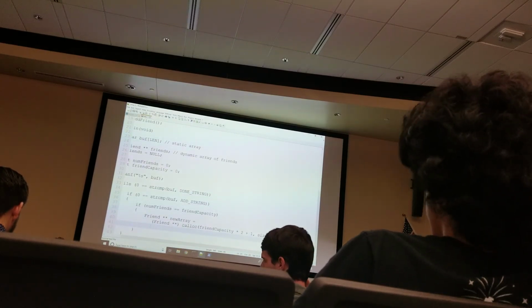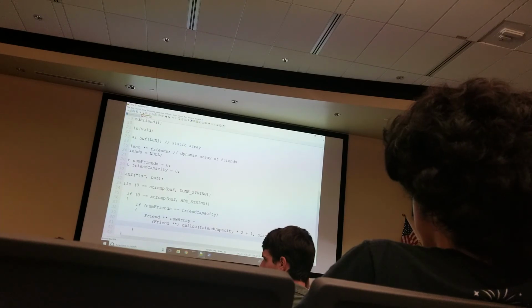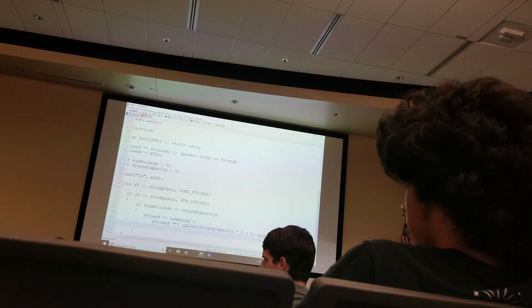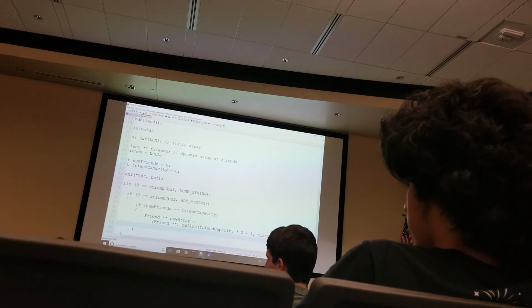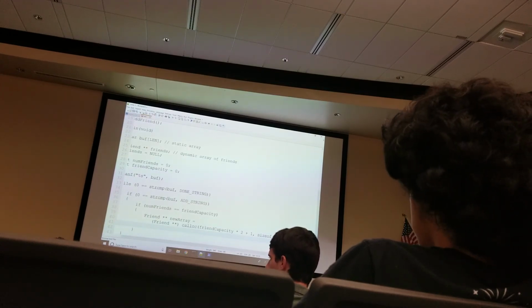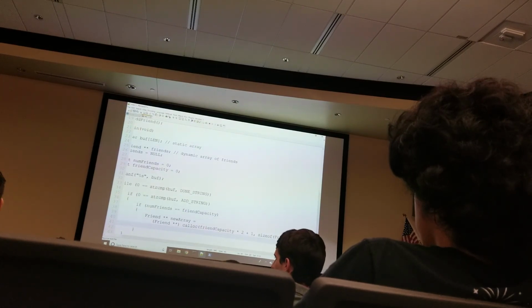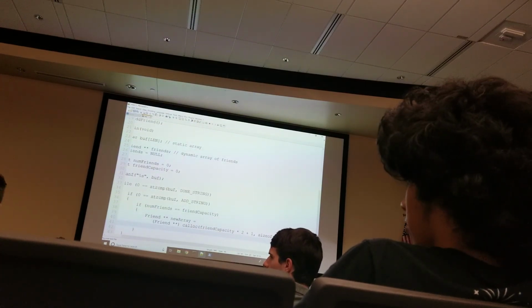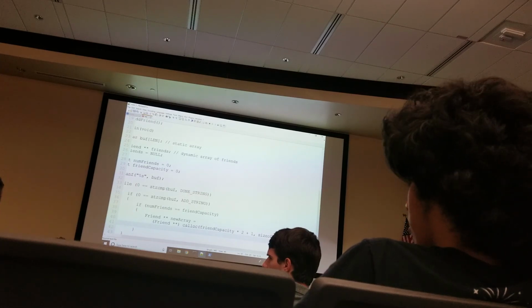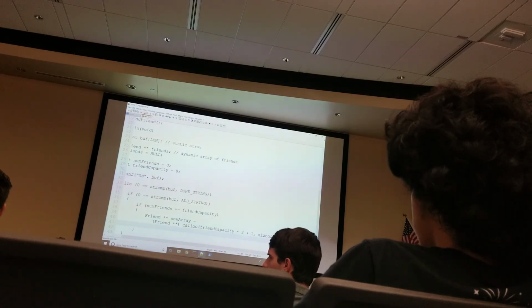Is that okay? But what if there are arrays of different sizes within different objects? Does that not matter? Those are called jagged arrays. Those are things that you might be learning in the lab if you go to it. Hopefully you'll learn in the lab if you go to it. I actually didn't explicitly tell the TA to talk about jagged arrays. I just kind of put it in there, and if you guys figured it out, then cool. So you're just going to give every friend the max number of likes that you get every week? Nope. I'll show you. Won't be able to do it because we're out of time.